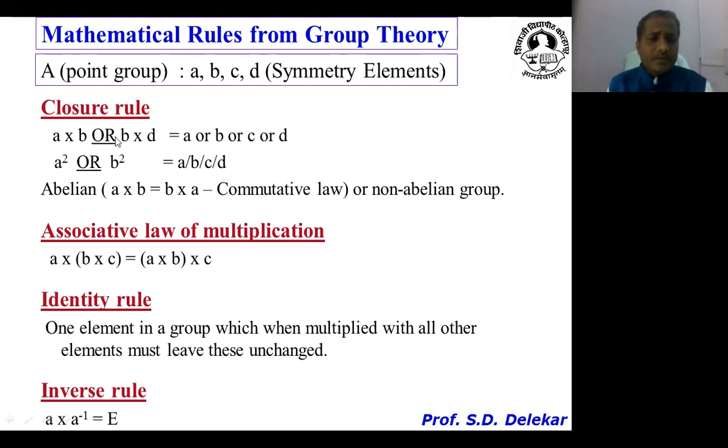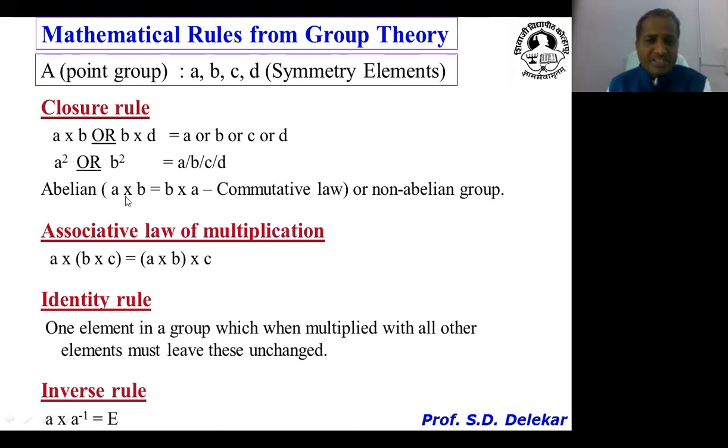Under this closure rule, one can also differentiate the group as an abelian group or a non-abelian group. For that, you want to consider the commutative law. According to the commutative law, let us consider a cross b is equal to c, and if I reverse this, b cross a is also equal to c.